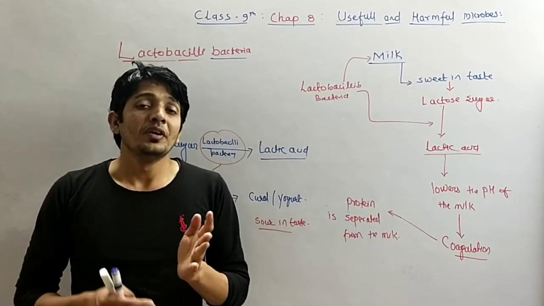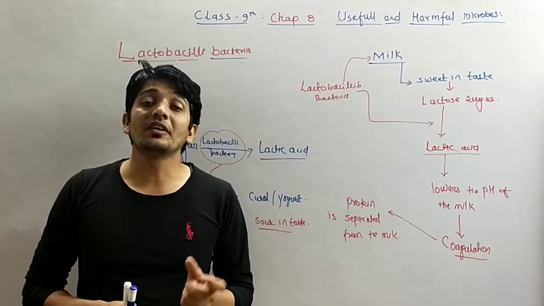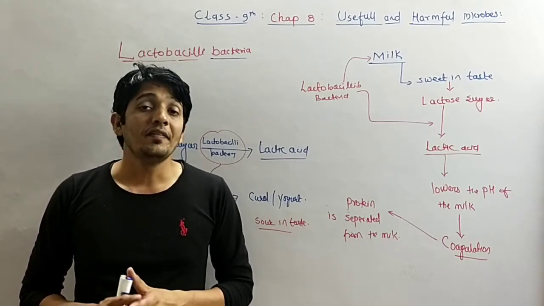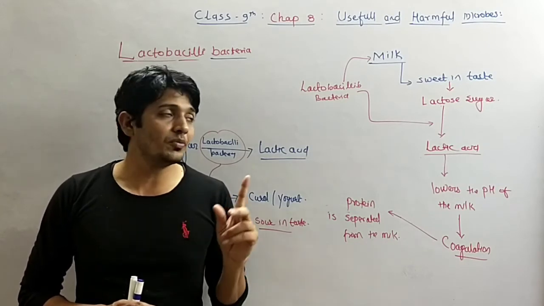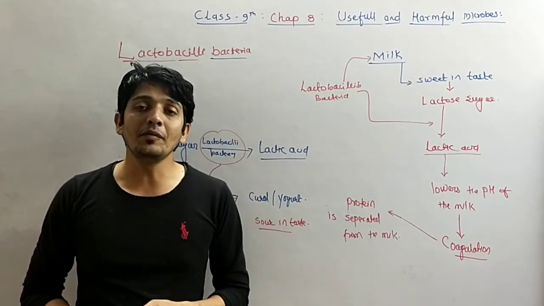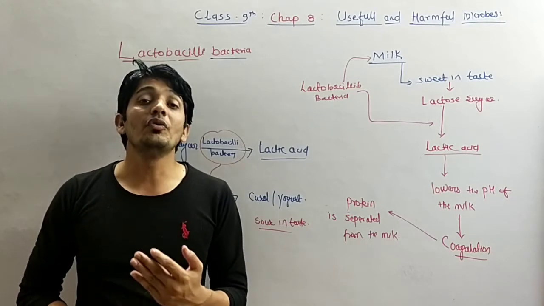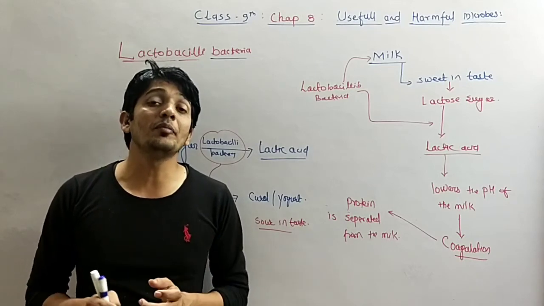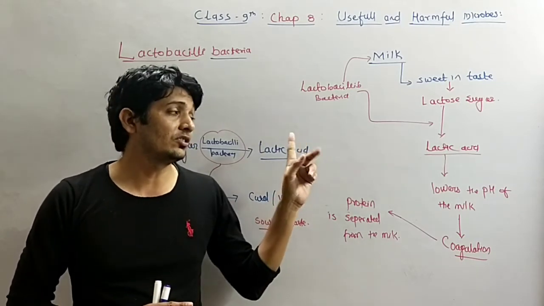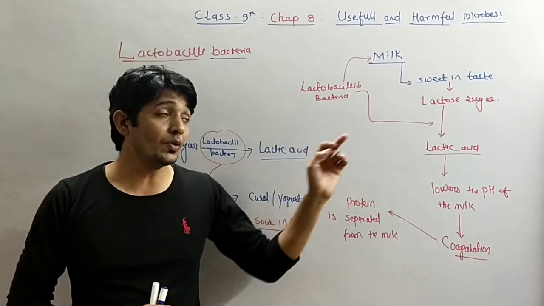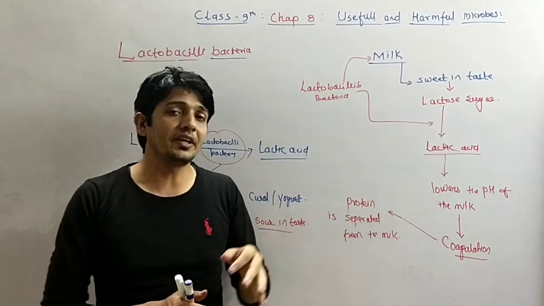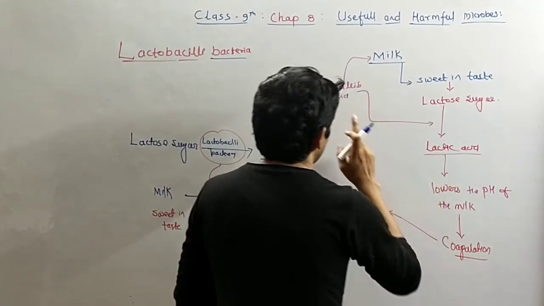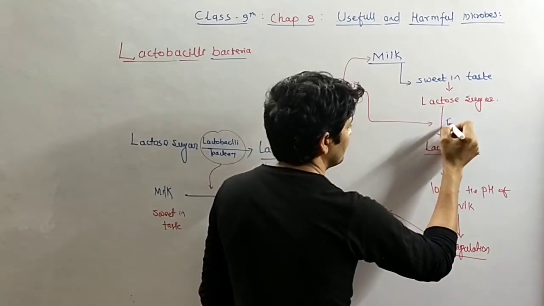Okay, so when milk is converted into curd, it is again very useful for human welfare. Then, by skimming the curd, we can get cream from it, and from the cream we can also get ghee. So different products of milk can be obtained by the process called fermentation. And what is fermentation? It is the conversion of sugar into lactic acid. This process is called fermentation, and fermentation takes place by the lactobacilli bacteria.